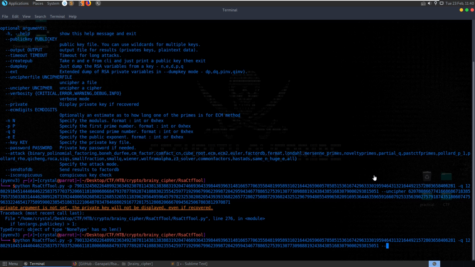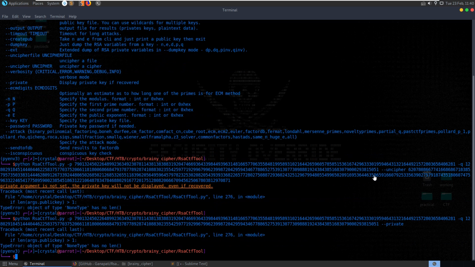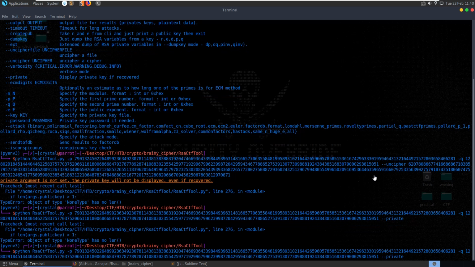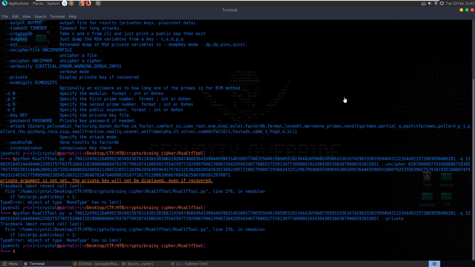And we'll set private and just see if it can return a private key. No, it's the same, okay. Maybe it's not able to do it without E. It's saying here if length args public key, which is something that we don't have.